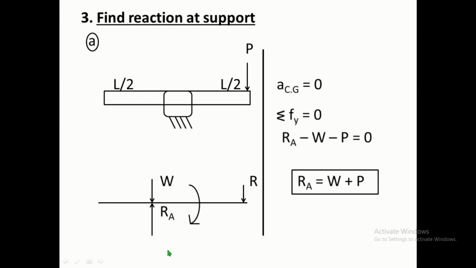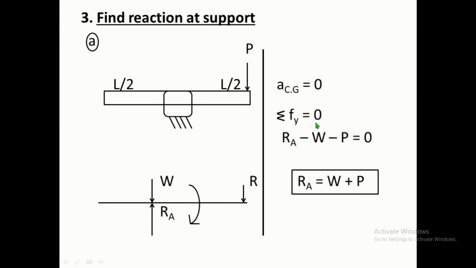Next, we want to find the support reaction. This rod is pivoted at the point which is exactly at the center. The rod may rotate, but this support will not move at all. What is the center of gravity of a straight rod? It will be exactly at the center. Therefore acceleration at the center of gravity is 0.